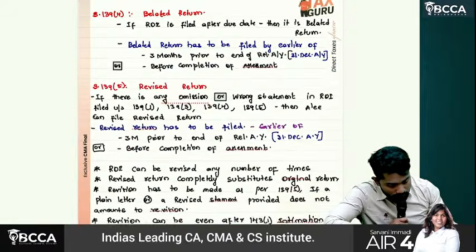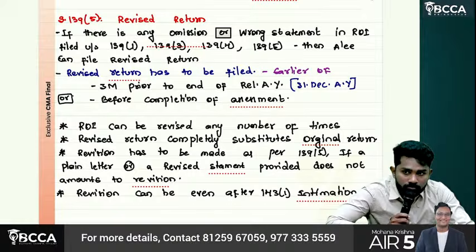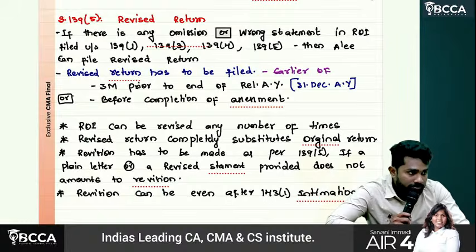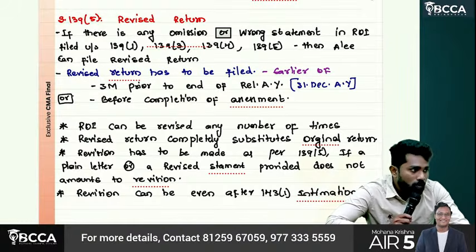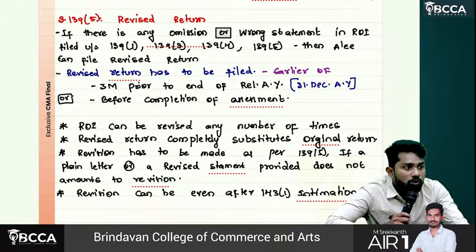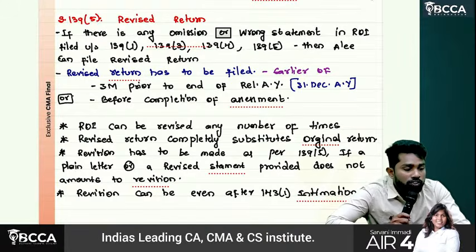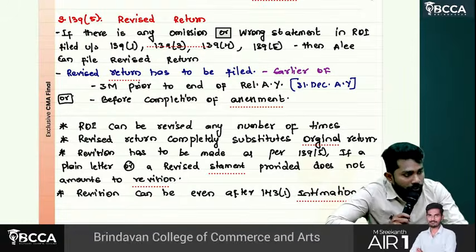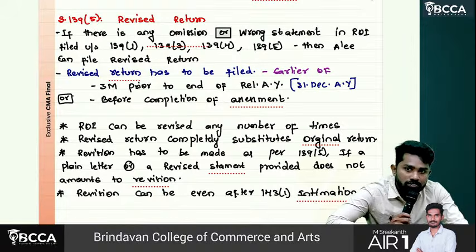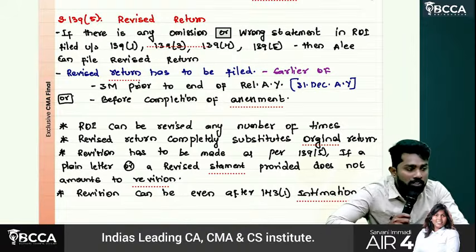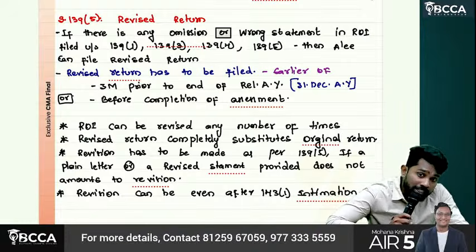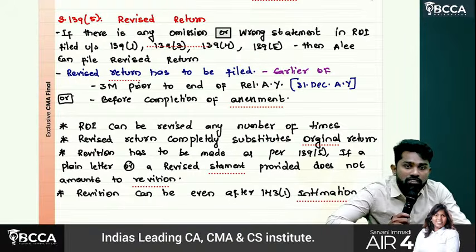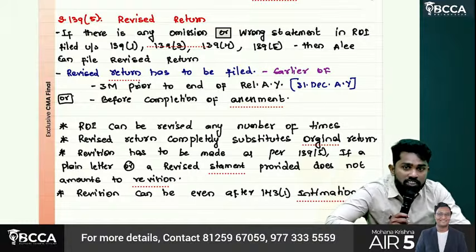Then we are moving on to the revised return. So what is called a revised return, sir? You already filed a return, and in such return there is an error, omission or mistake, and you want to rectify it. Then you will go for revising the return already filed. So which return can you revise? A normal return filed under section 139(1) can be revised. A loss return filed under 139(3) can be revised. A belated return filed under 139(4) can be revised. A revised return filed under 139(5) also can be revised once again.